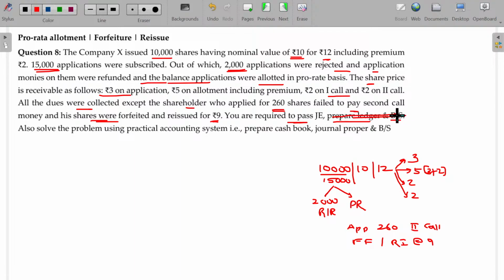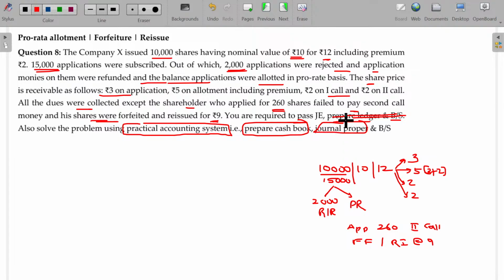Any of ledger and balance sheets are skipped here. Also, you have to be careful. Solve this illustration using practical accounting system. What is called practical accounting systems? You have to prepare subsidiary books, cash book. Those transactions that will not be recordable in any of the subsidiary books will be recorded as a journal entry, which is called journal proper. So cash book, journal proper, and then balance sheet.